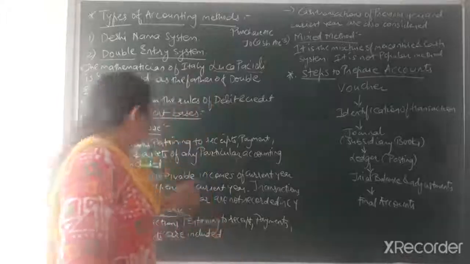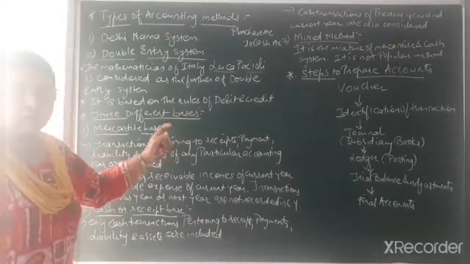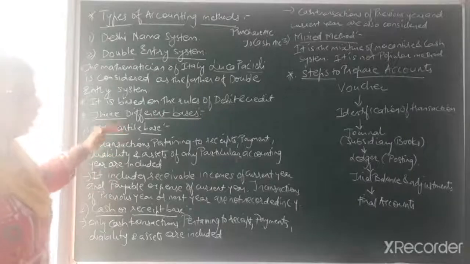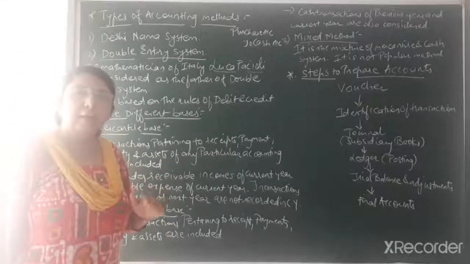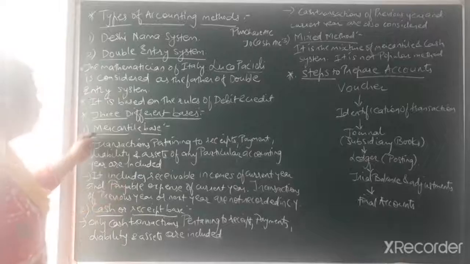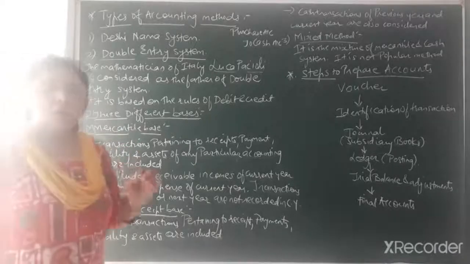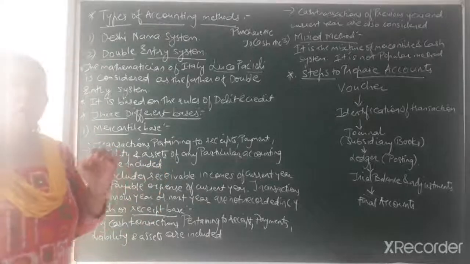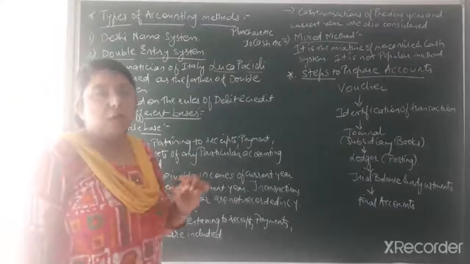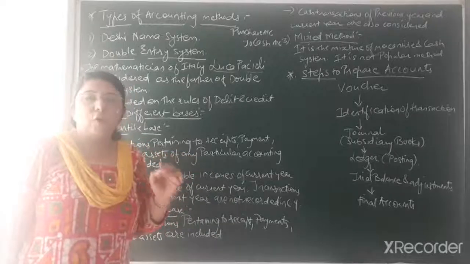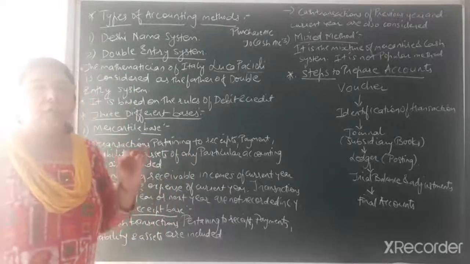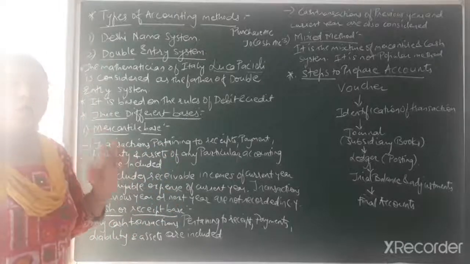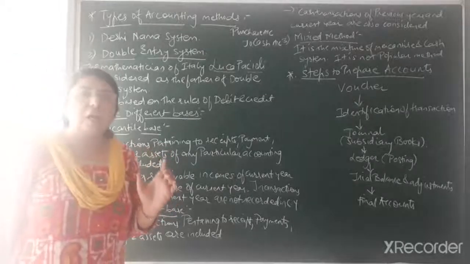Now, moving on to the three different bases in the double entry system. There are three different bases on which accounts are prepared as per the double entry system. The first one is the mercantile base. This mercantile base is currently utilized by most business units. Most companies or forms of organization prepare their accounts as per mercantile base or accrual base. Even in your textbook the word given is accrual base.